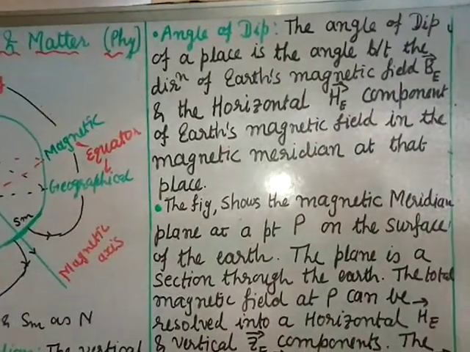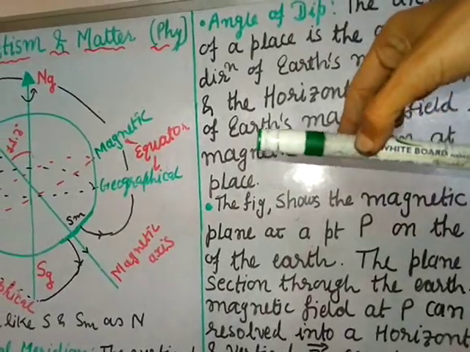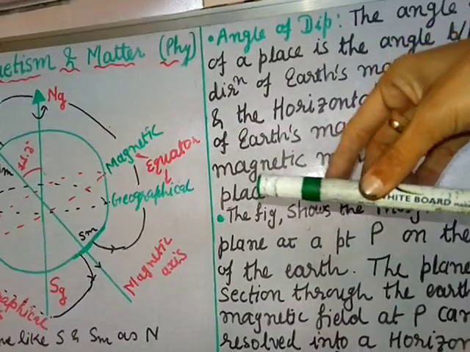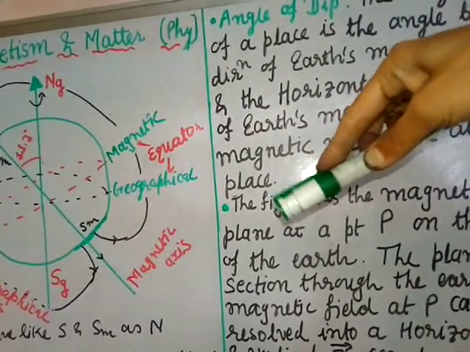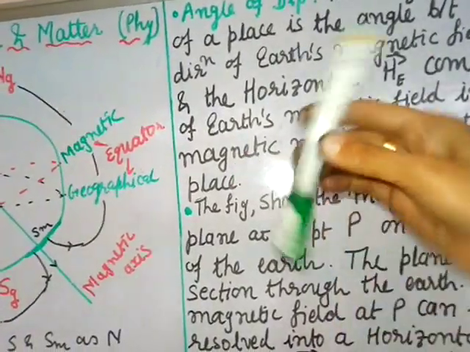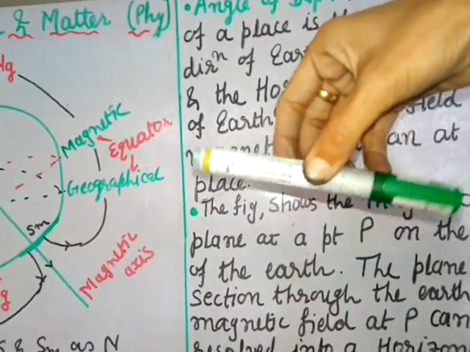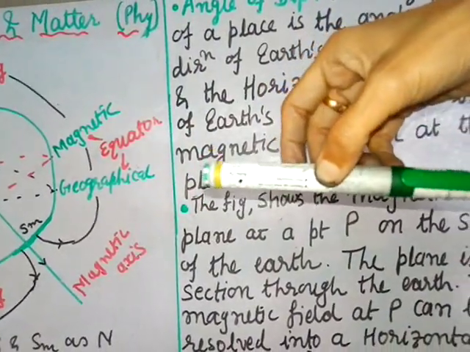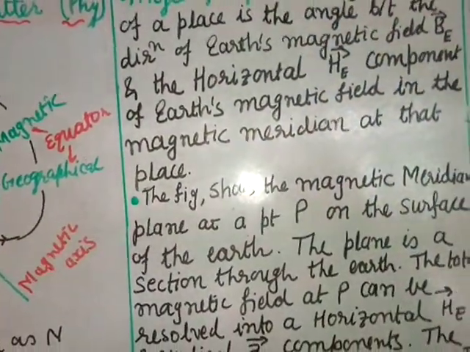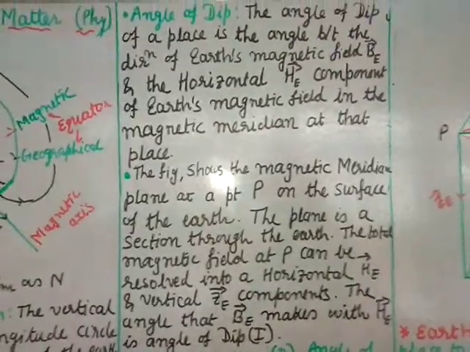You can think that if you have a magnetic needle and suspend it freely, then it will bend. It will not stay level. It will point north and south, but it will also make some angle with the horizontal. It will tilt something like this. Each place it will be different. So that angle which it makes with the horizontal, we call the angle of dip. The symbol used is capital I.